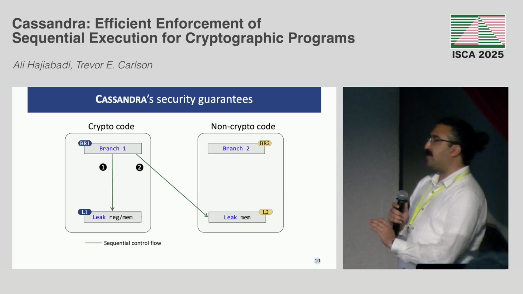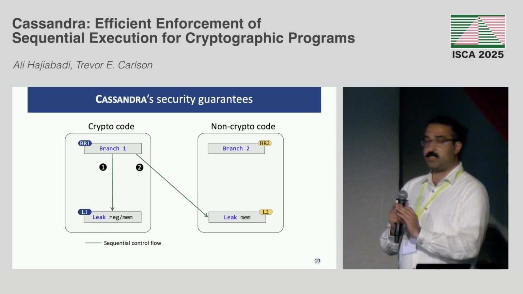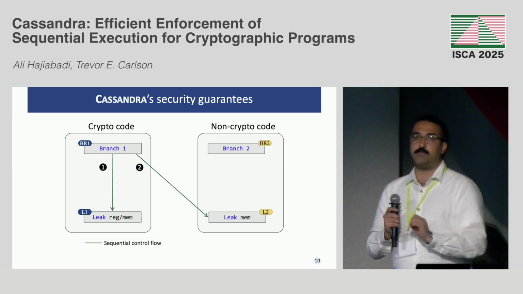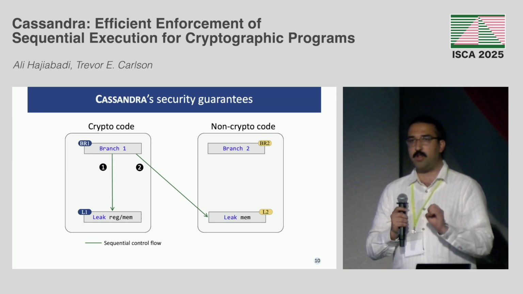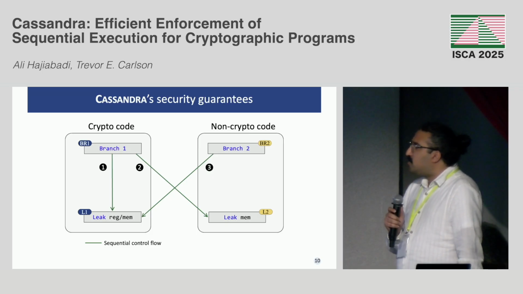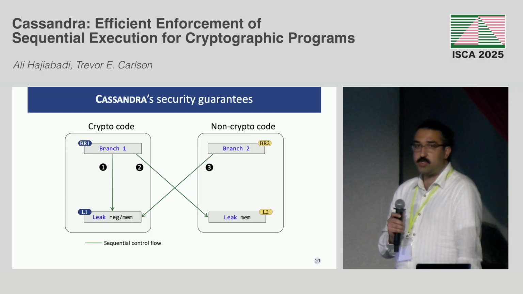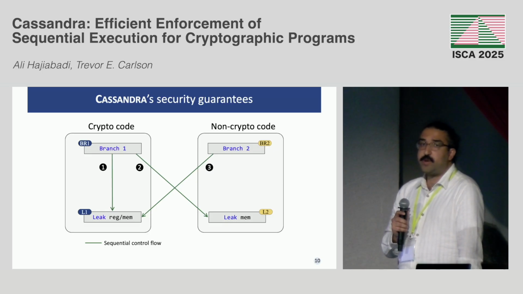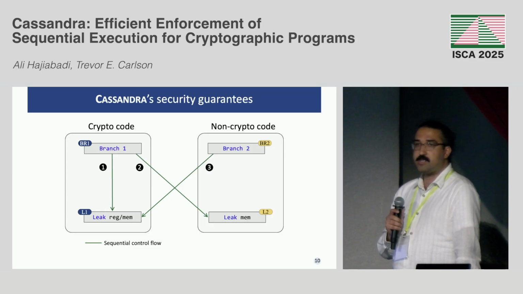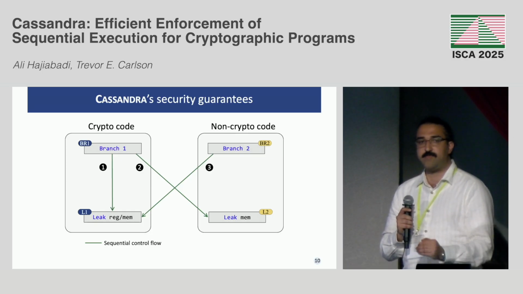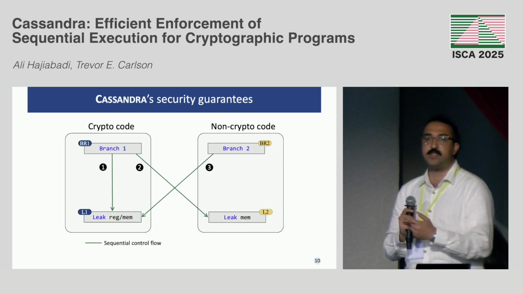So for these 2 scenarios, when we are executing this branch 1, this is always on the sequential path because we are looking up the sequential traces. Right? So we are always on the sequential path of the branch 1. And also we have this branch 2 that is non-crypto code, and as we said, we are going to use branch prediction for this. However, for these cases, we do an integrity check: if these non-crypto branches are redirecting fetch to a crypto code, we would just stop it, right? We would just stall the fetch until the branch resolves.